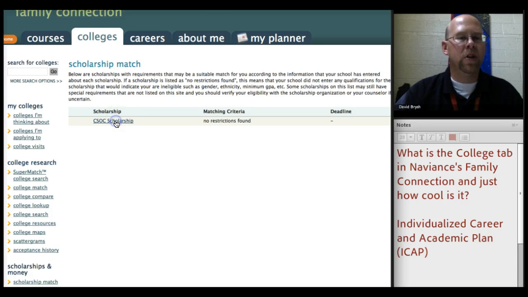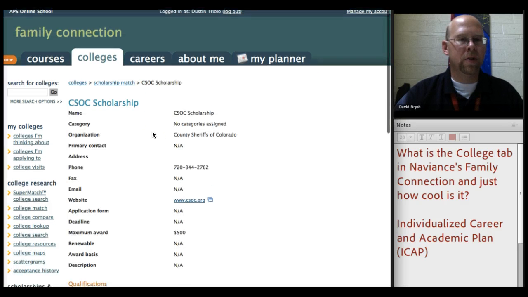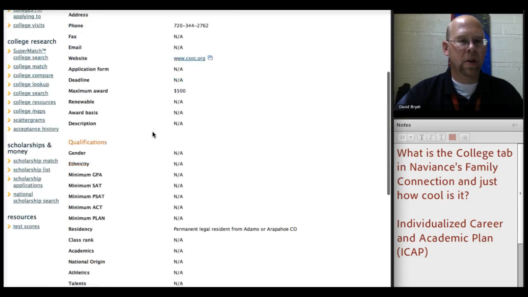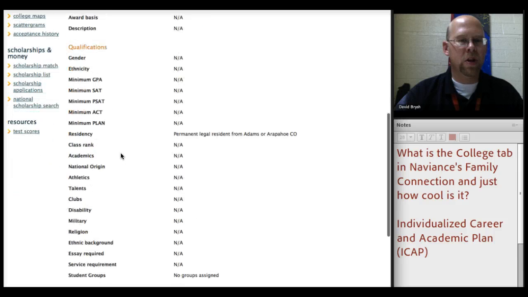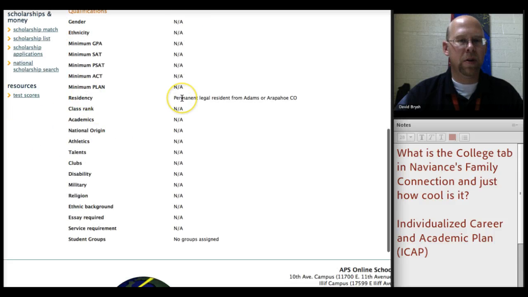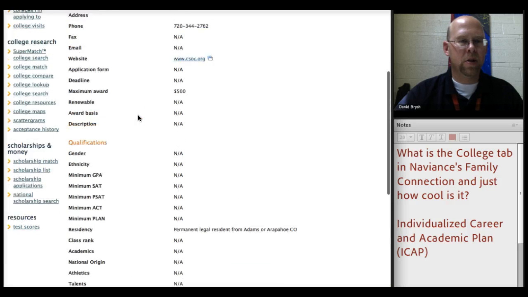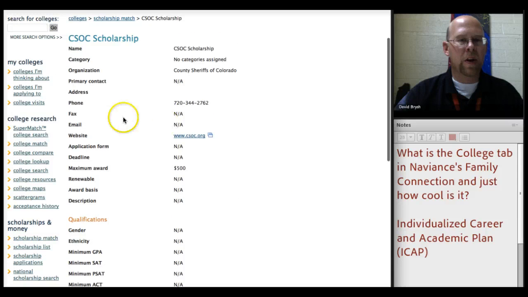And so then you can just click on the scholarship. It'll tell you a little bit about it. It'll tell you what qualifications you need. This one, you just need to be a resident of Adams or Arapahoe County. And then it'll, most importantly, give you the website so that you can then click on the website and start applying for that particular scholarship.